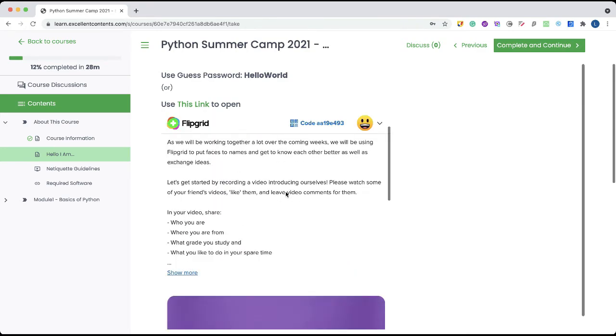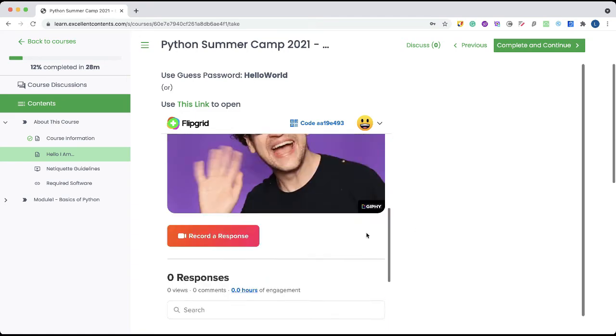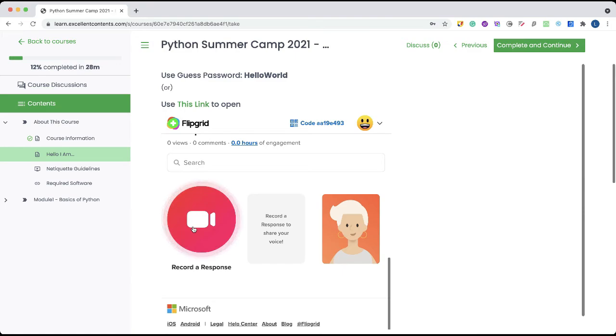Once you go in with the guest password, in this task you are just going to tell who you are, where you are from, what grade you are studying, and what you would like to do in your spare time. You can start recording, and this recording can be a maximum of 1 minute. And once you record this, you can check the other friends' recordings, comment on them, and like them. So in this way we can know each other in this course. This will be a good ice-breaking session.